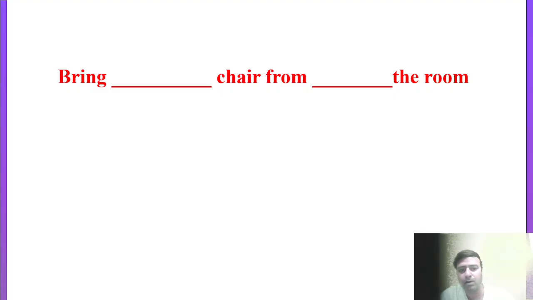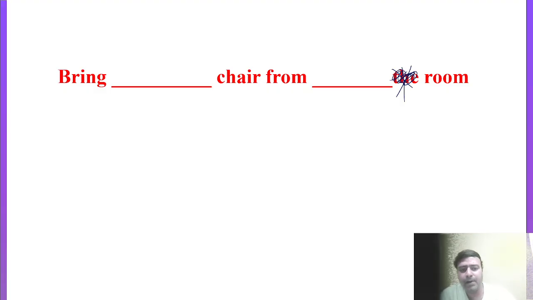Mostly students think that in the first blank we put "a," and in the second blank "the," because it makes proper sense, like bring a chair from the room, right? Actually this "the" is written here by mistake. So it is: bring dash chair from dash room.